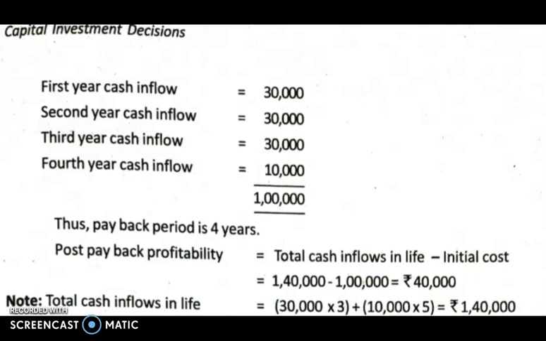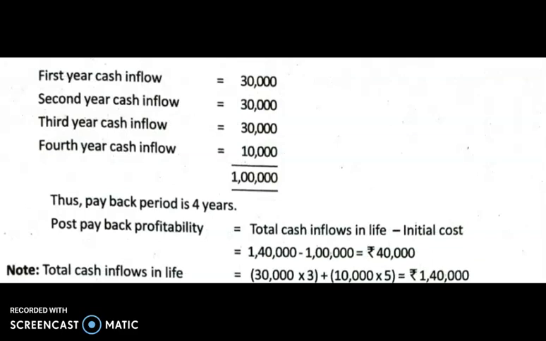Then post payback profitability is again total cash inflows minus initial cost. Here the total is 30,000 into 3 plus 10,000 into 5, which gives you 1,40,000. For the 8 years you're getting cash inflows of 1,40,000, minus initial cost 1 lakh, is equal to 40,000.